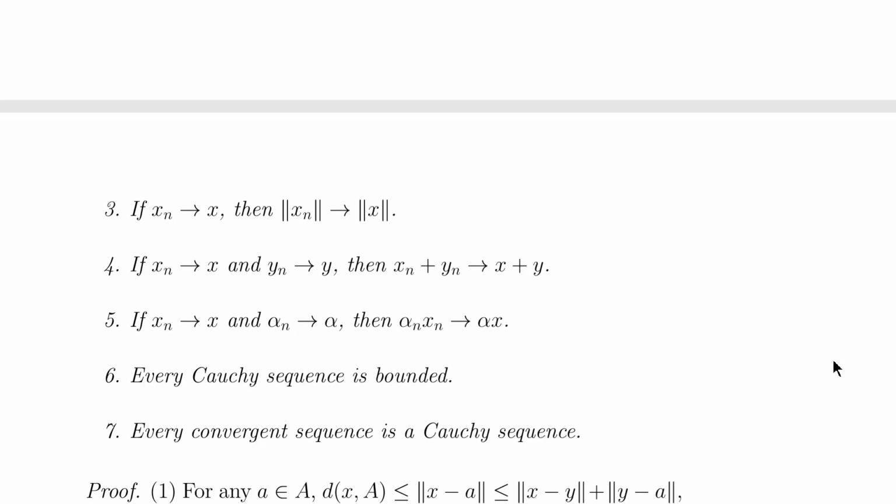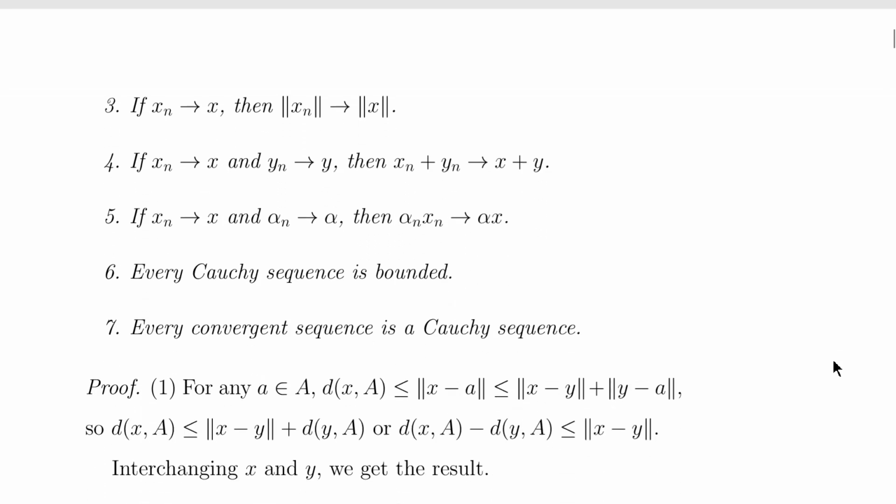If xn converges to x and yn converges to y, then xn plus yn converges to x plus y. If xn converges to x and alpha n converges to alpha, then alpha n xn converges to alpha x. Every Cauchy sequence is bounded in the normed linear space. Every convergent sequence is a Cauchy sequence.